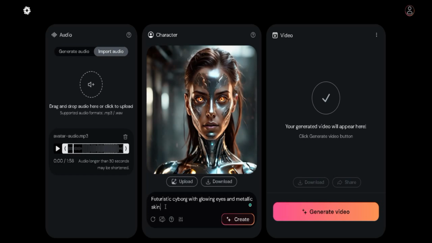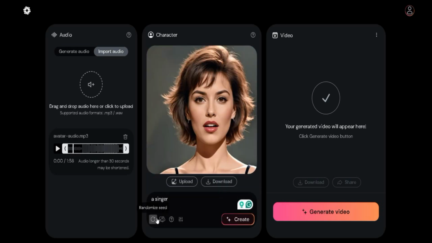Now we are going to create our image from this section. We are going to use a prompt to generate the image. For instance, we are going to say that a singer. We are going to type in a singer so that we are going to generate an image concerning the song over here. Now, after I'll click on generate, it has been generated already. So we are going ahead to generate the video. So I'll click on the generate video, and the video is going to appear in this section over here.